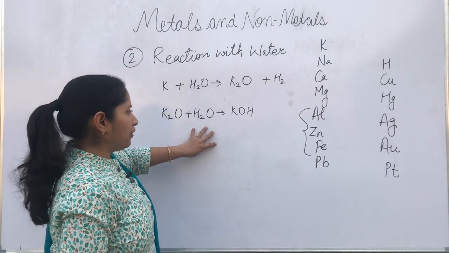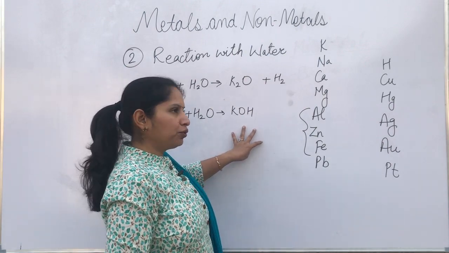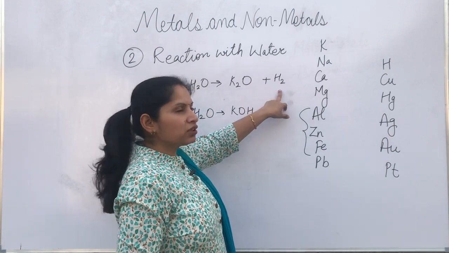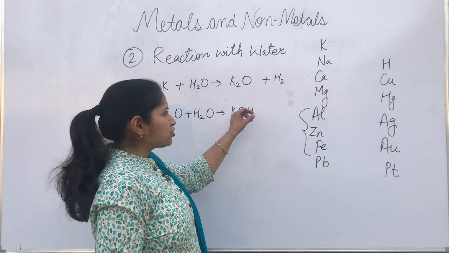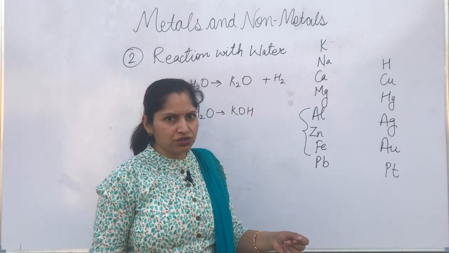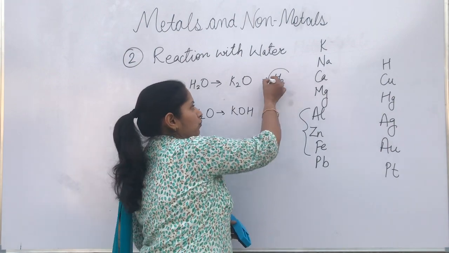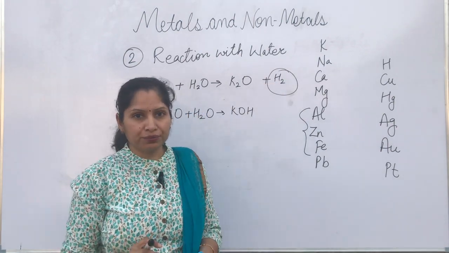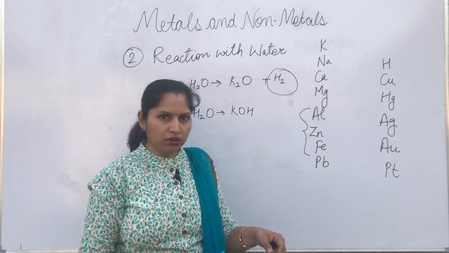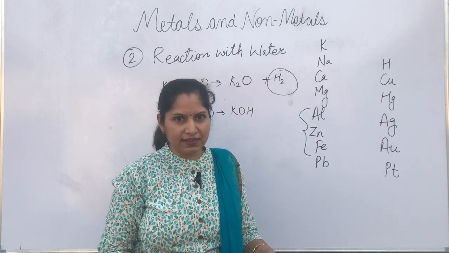Then when they further react with water, they form their hydroxides. But this reaction is so exothermic that such a lot of energy is produced that this hydrogen will immediately catch fire. So sodium and potassium, when we put them in water, are going to catch fire very easily.